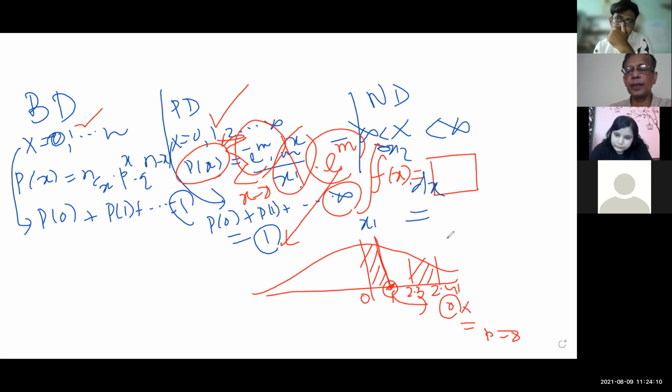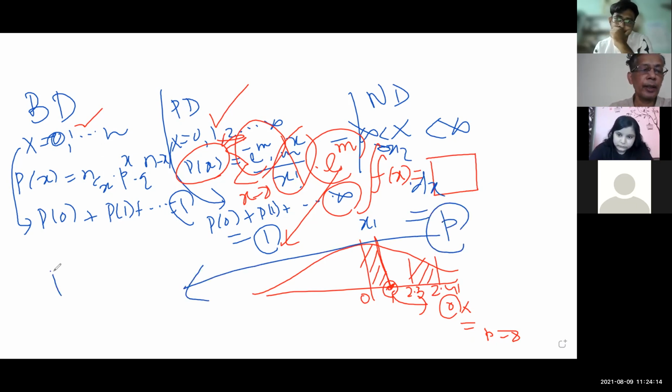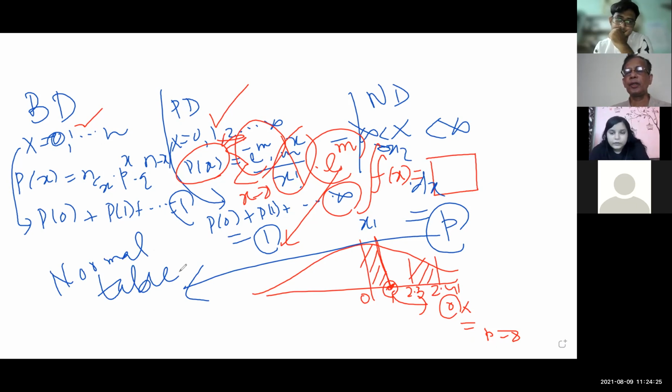So this is what we are finding, and this is found in the normal table. So we never use the normal formula because the computer has already found this probability.